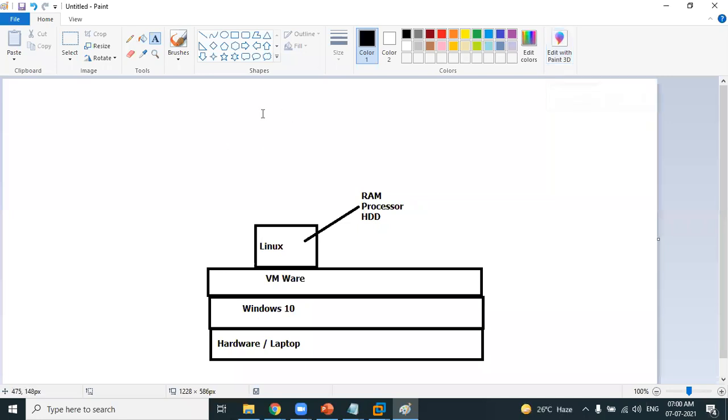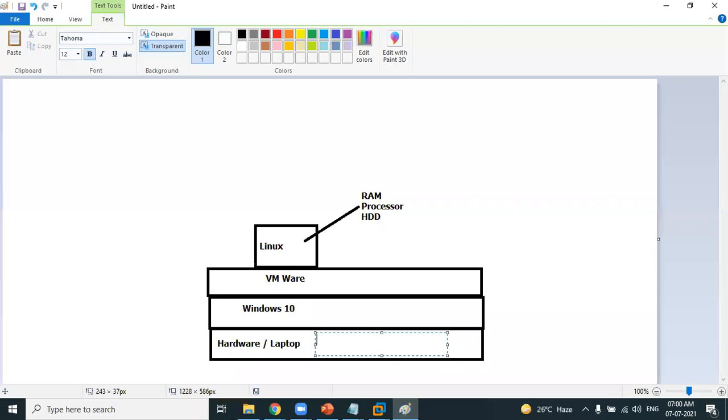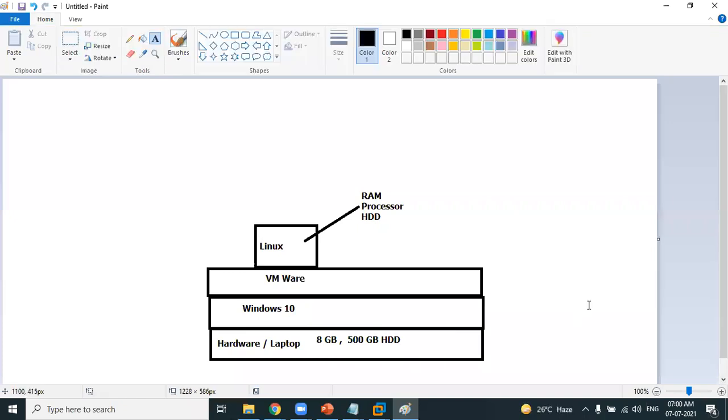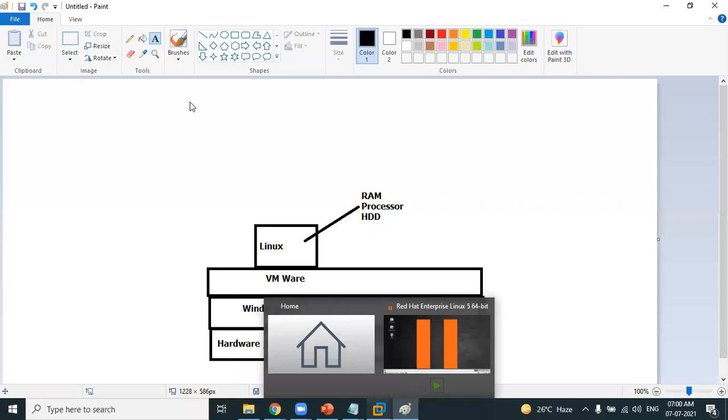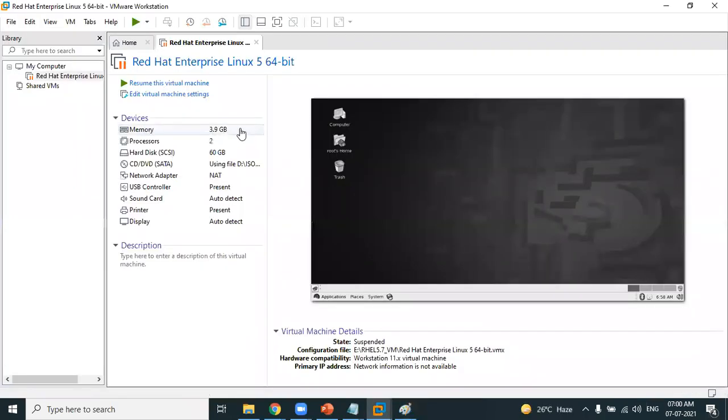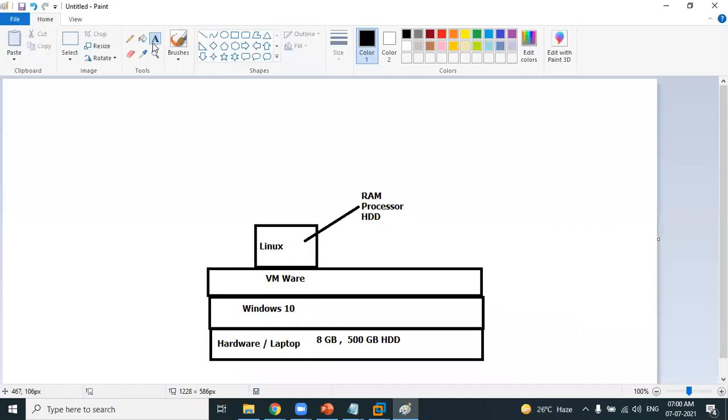Before looking at the hardware configuration of the virtual machine, I just want to tell you my laptop is coming with 8 GB RAM. The actual configuration of my laptop is 8 GB RAM and 500 GB of hard disk. This is the hardware configuration of my laptop, or it could be a desktop. Out of which, look at the hardware configuration I have allocated to the Linux machine. Go to the VMware. Memory, 3.9 GB I have allocated. That means close to 4 GB of RAM, that means 50% of my RAM I have allocated to my virtual machine.